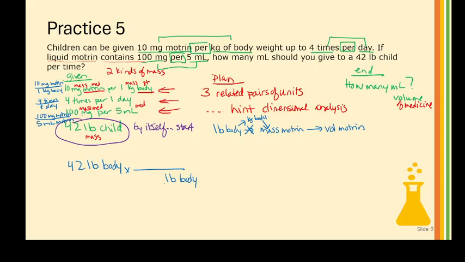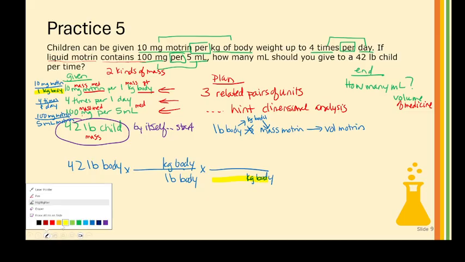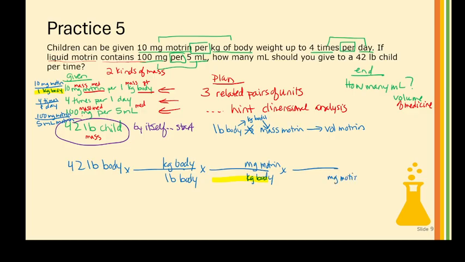And okay, so I'm looking for, again, pounds of body. I'm recognizing I have to go to kilograms of body because all these mass units are in metric. But if I had kilograms of body, then I've got this one, right? This one has kilograms of body. So I could use that one there. That's hinting that on the top I'd want to go to milligrams of Motrin. And once I have that, I'm going to put milligrams of Motrin on the bottom.